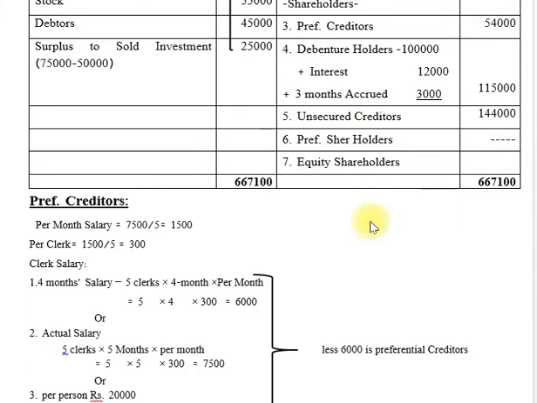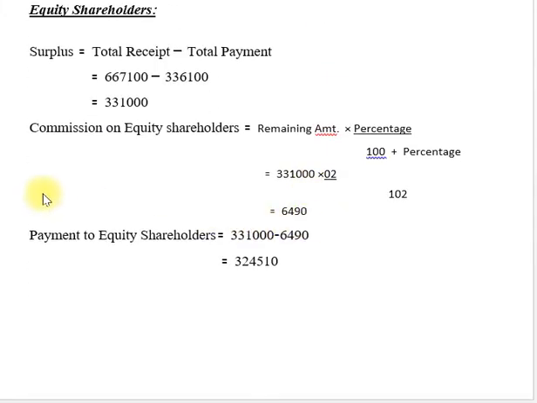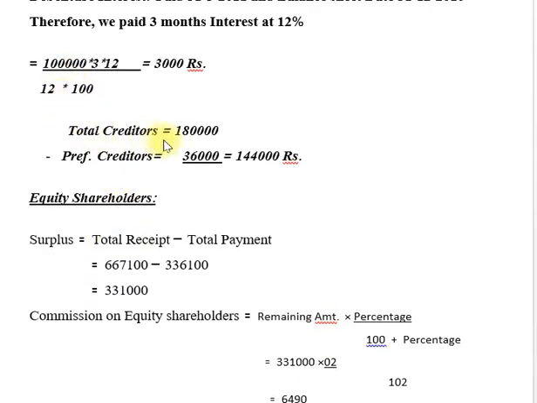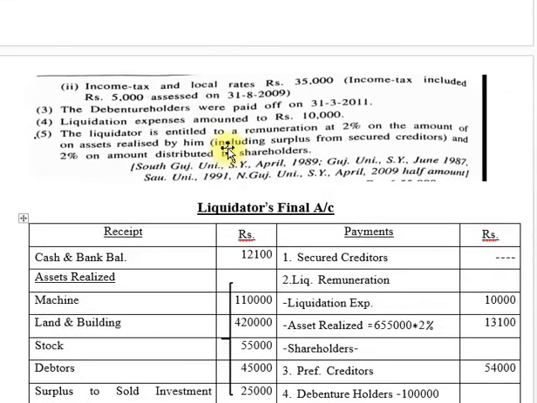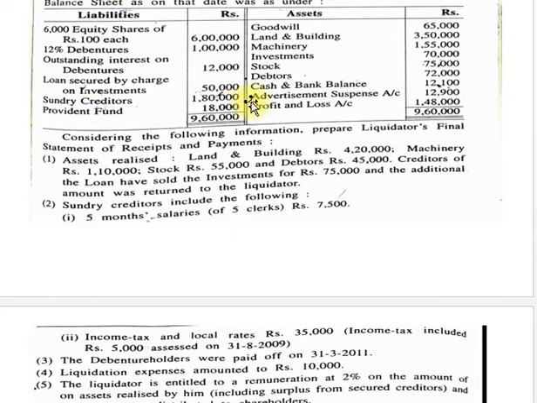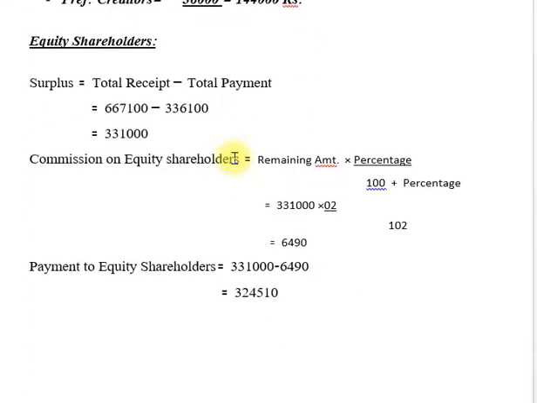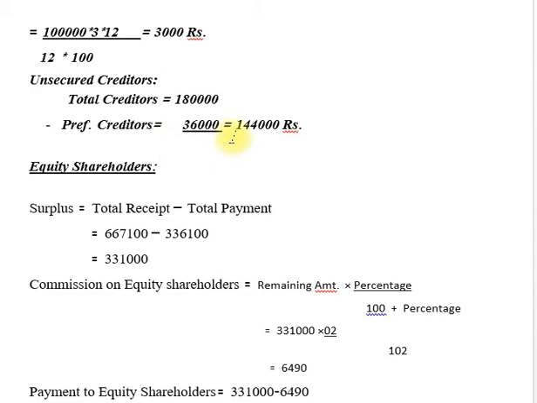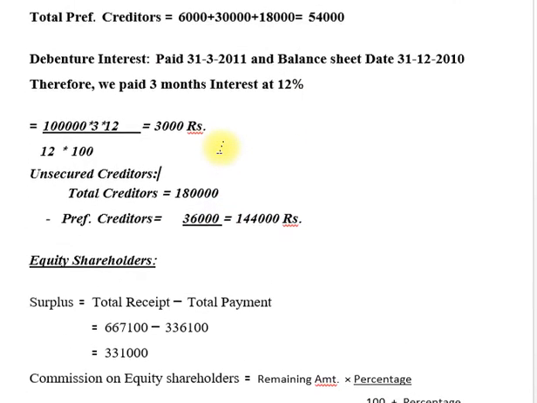So friends, very easy. Unsecured creditors. So total creditors, you can see in the balance sheet. So sundry creditors is 1,80,000. Okay, so total creditors is 1,80,000 minus preferential creditors 36,000. So you have some doubt, okay, why sir you note down the 36,000?